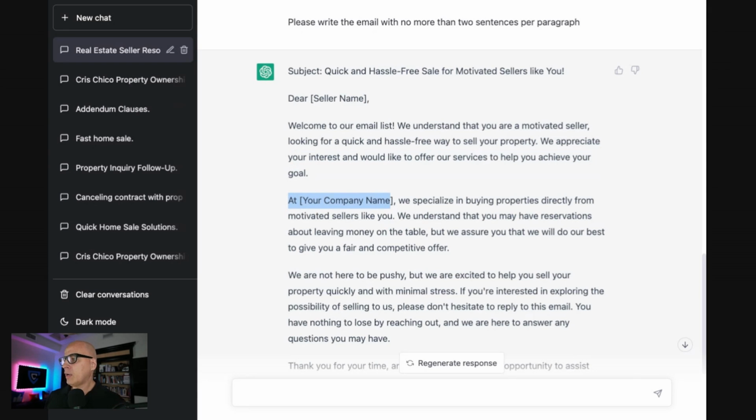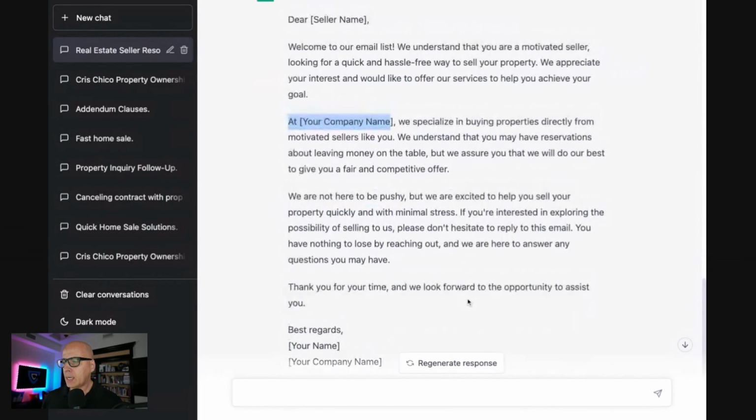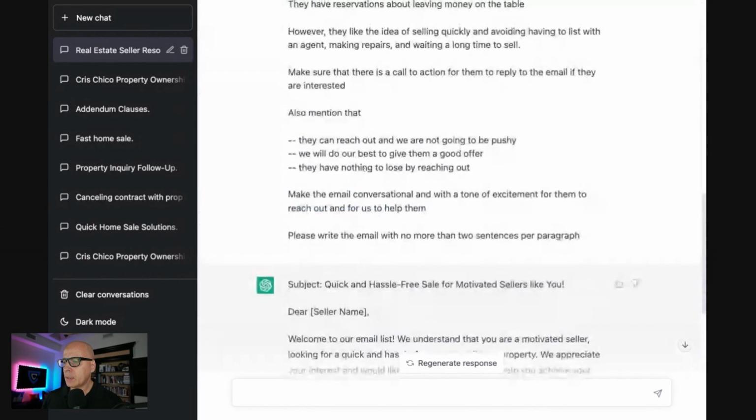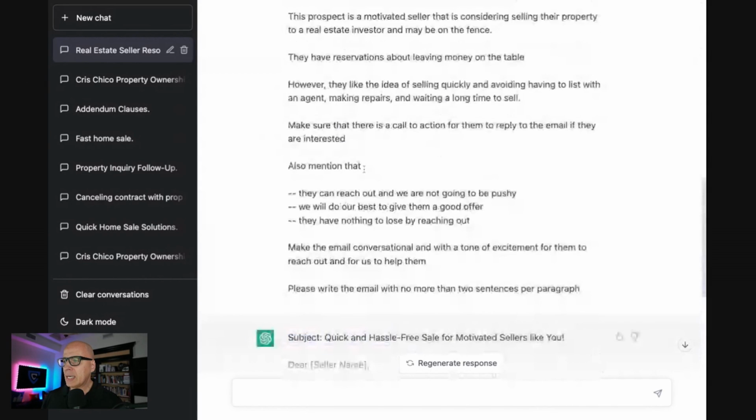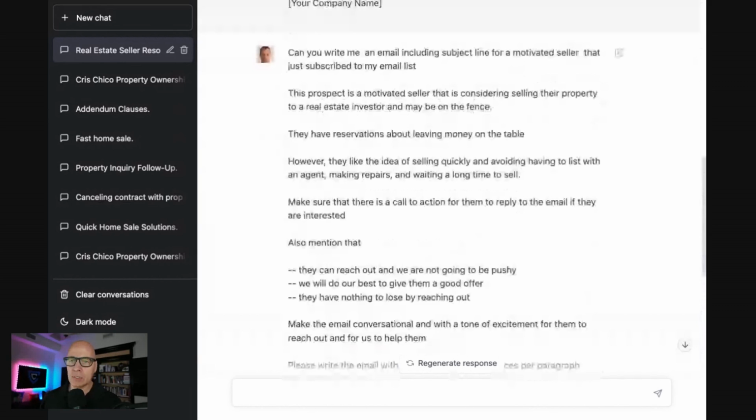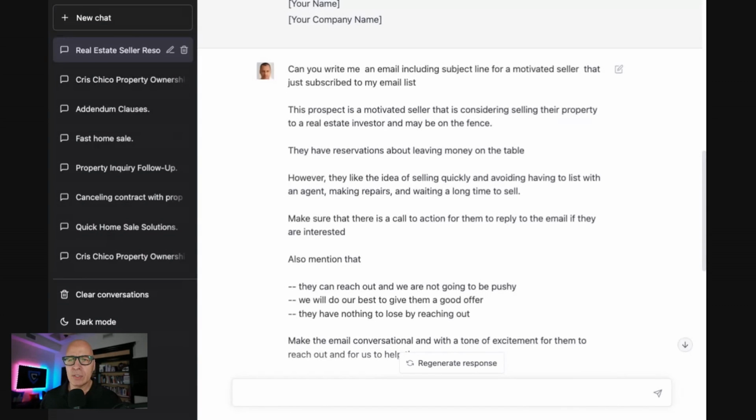We understand that you have reservations about leaving money on the table. We're not pushing. So you can see that by taking the time to add a layer of information, that gives us a better output. So that is a way to write an email to a motivated seller using the machine.